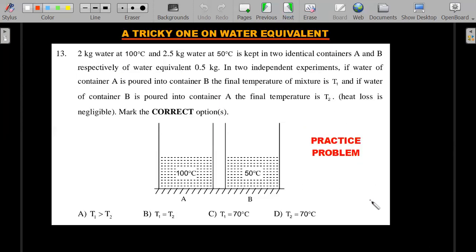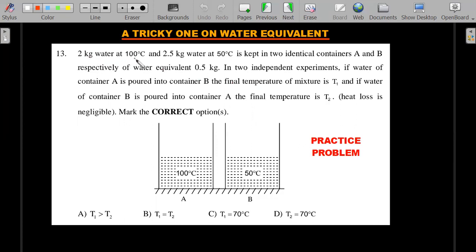Let's move forward. So here's a practice problem for a tricky question on water equivalent. There's no phase change in this, as I promised. Phase change question I have not made, but this is a question that you can think of. Let me read it out for you. I'll give you a solution now itself, okay? So that you understand what I was trying to emphasize.